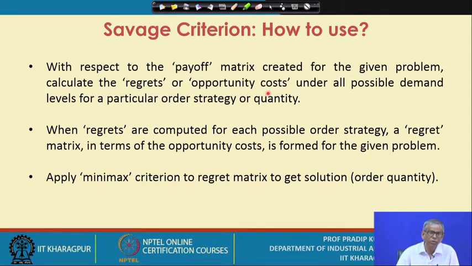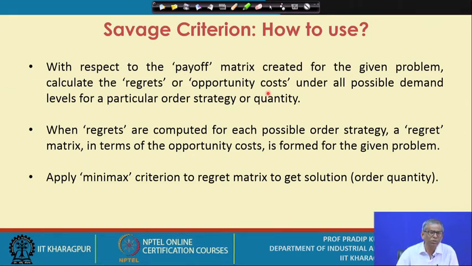Obviously, when you get the opportunity cost matrix, you will find that all the diagonal elements do not have any value. That means all the diagonal elements are zeros. So when the demand exactly matches the order quantity, that is the best possible decision, and obviously you don't have any regret. That means there is no cost associated with loss of opportunity. You are not losing any opportunity, so there is no loss associated with a lost opportunity. So that is the best possible strategy.